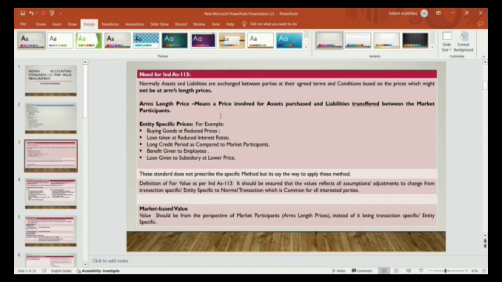Normally assets and liabilities are exchanged between the parties at agreed terms and conditions based on a price, which might not be at arm's length price.